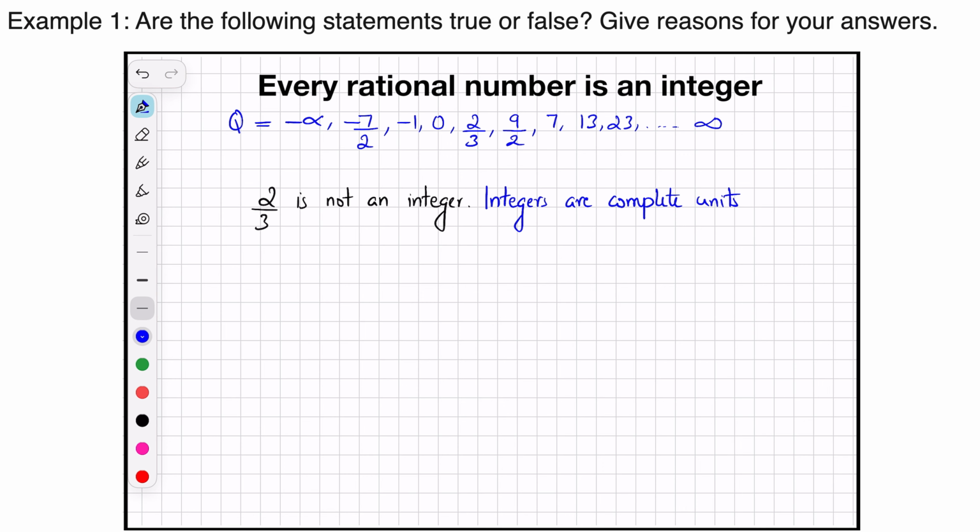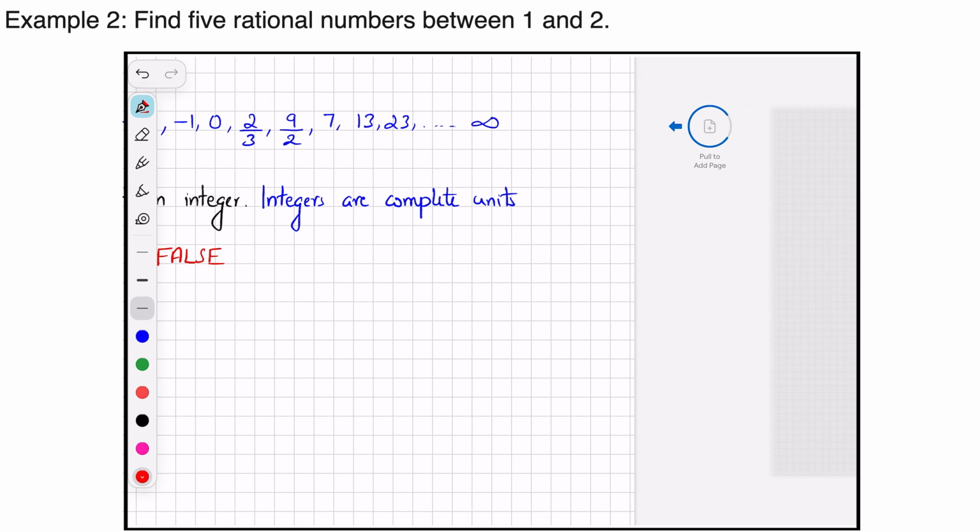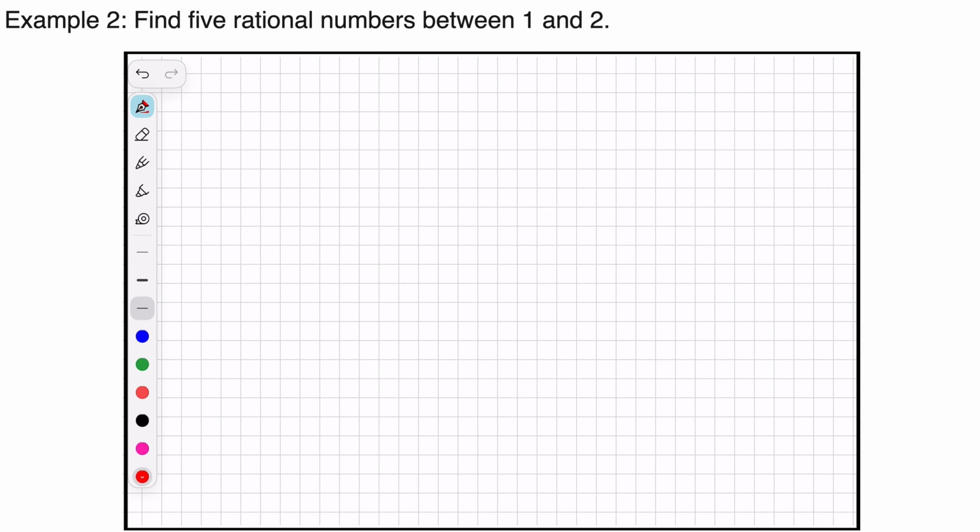Thus, the answer to the question, "Every rational number is an integer," this statement is false. Now let us look at example 2, that is, find 5 rational numbers between 1 and 2.